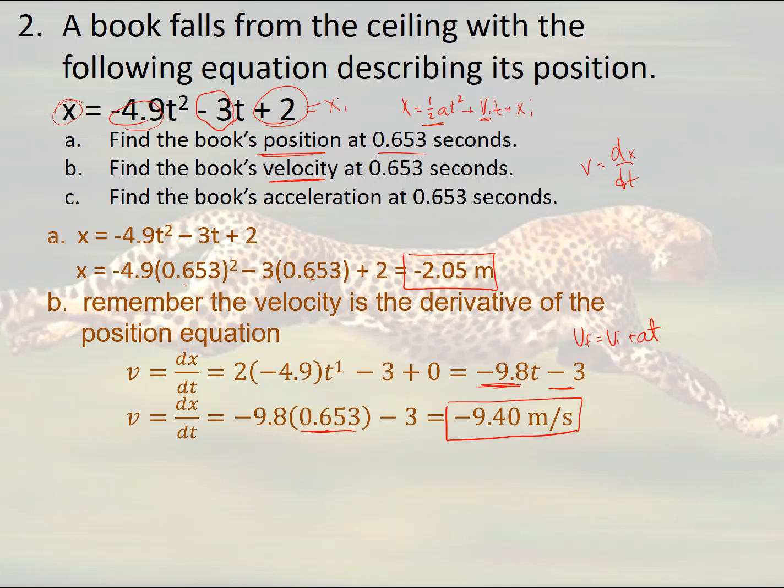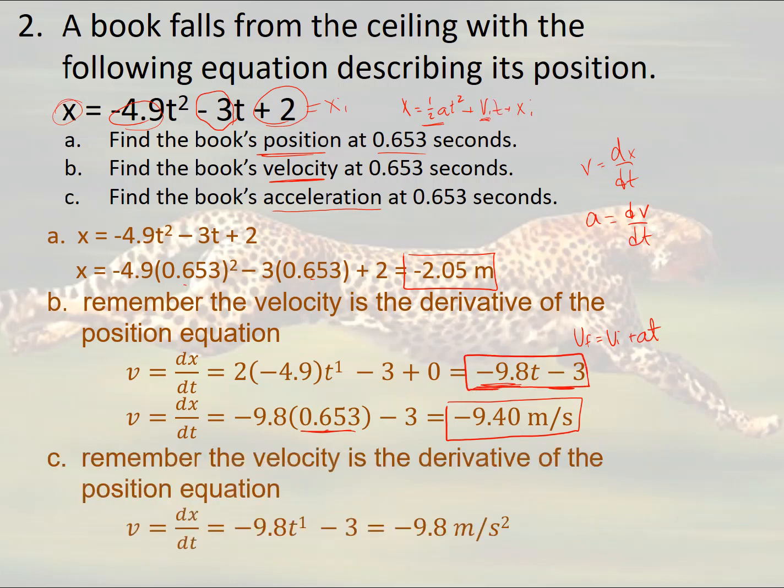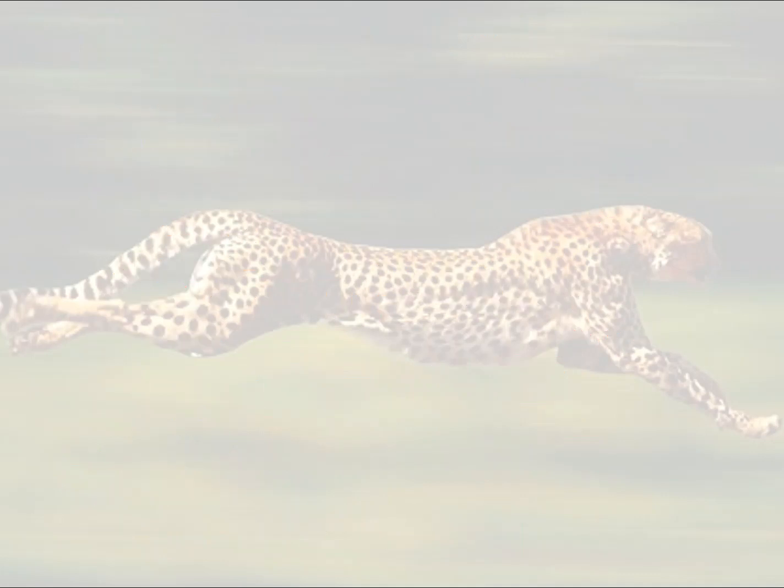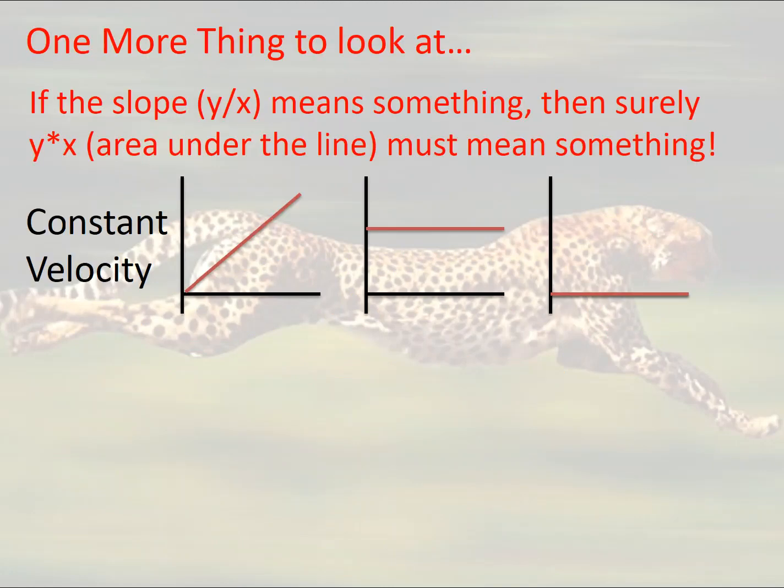Now, how do we find acceleration then? Remember that acceleration is the derivative of the velocity with respect to time. So I'm going to take this new equation that I have for velocity and take the derivative of it. I take the 1 power times it by the front, drop this down to 0, so that will go away. And then the derivative of a constant is 0, and I'm left with an acceleration that is negative 9.8 meters per second squared. So hopefully that gives you a little bit to ponder on the calculus and the kinematics and how these fit together. And we'll talk more as we study these more.